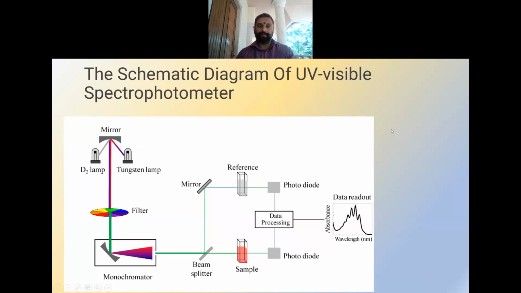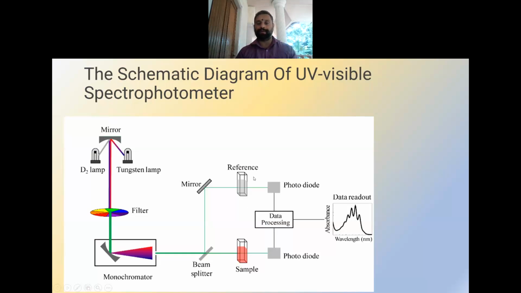And here it shows the UV visible spectrophotometer. Here we have a deuterium lamp and a tungsten lamp, and there is a filter and a monochromator. This will help us in deciding the wavelength, and that will be passed through a beam splitter. It will split the signal into two different parts.